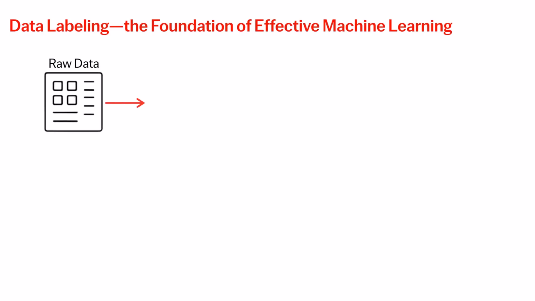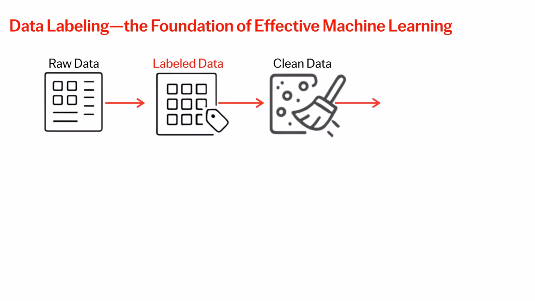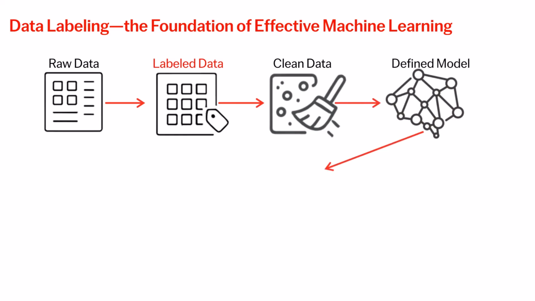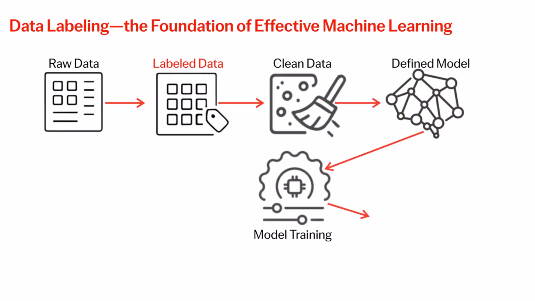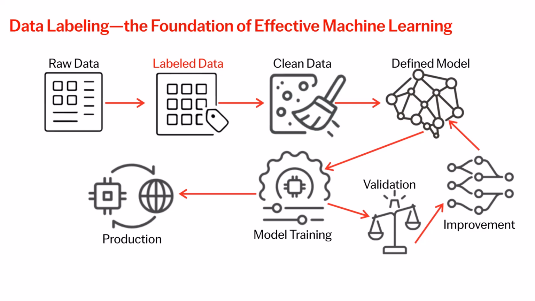So why is data labeling so important? Because it's the foundation. Accurate labels help AI models learn the right lessons. Whether done by people, machines, or a mix of both, the goal is always the same: to create high-quality, trustworthy training data. Of course, labeling is just one part of preparing data for AI. There are other steps too, like cleaning, formatting, or transforming data.